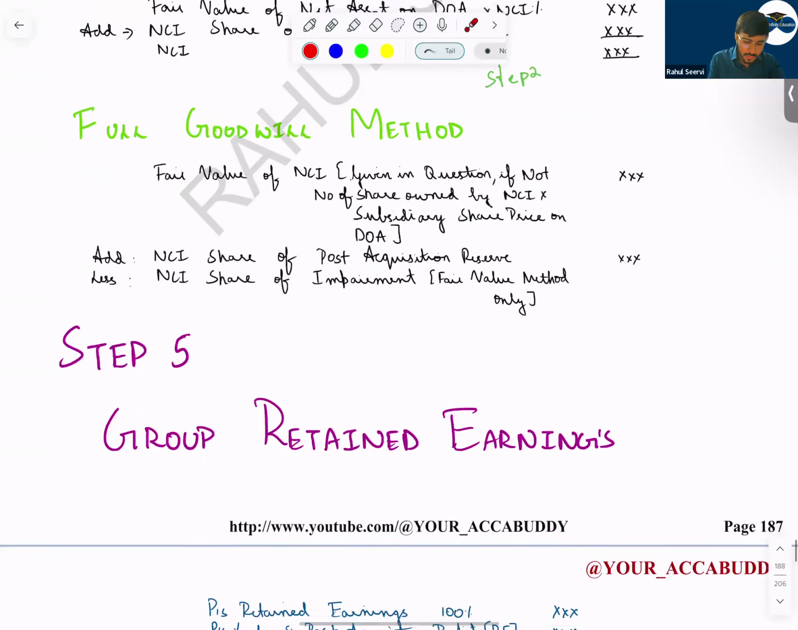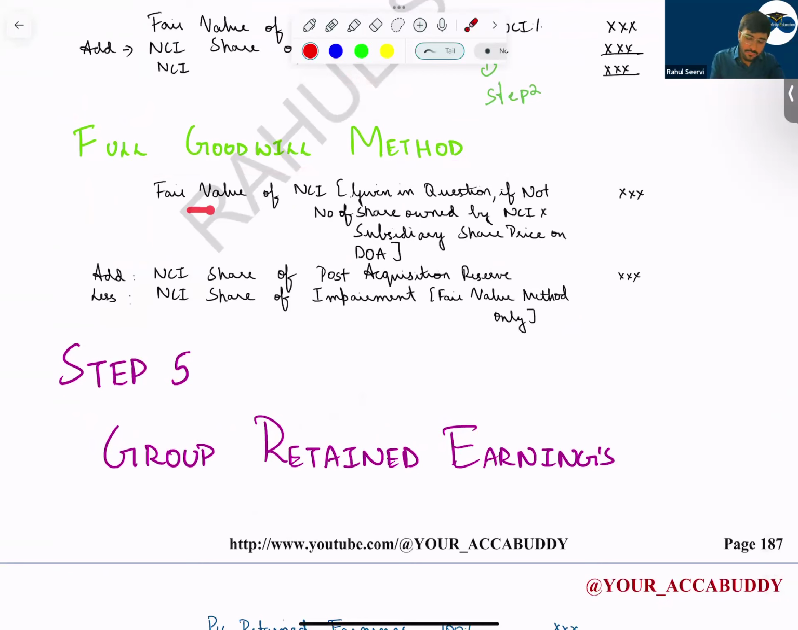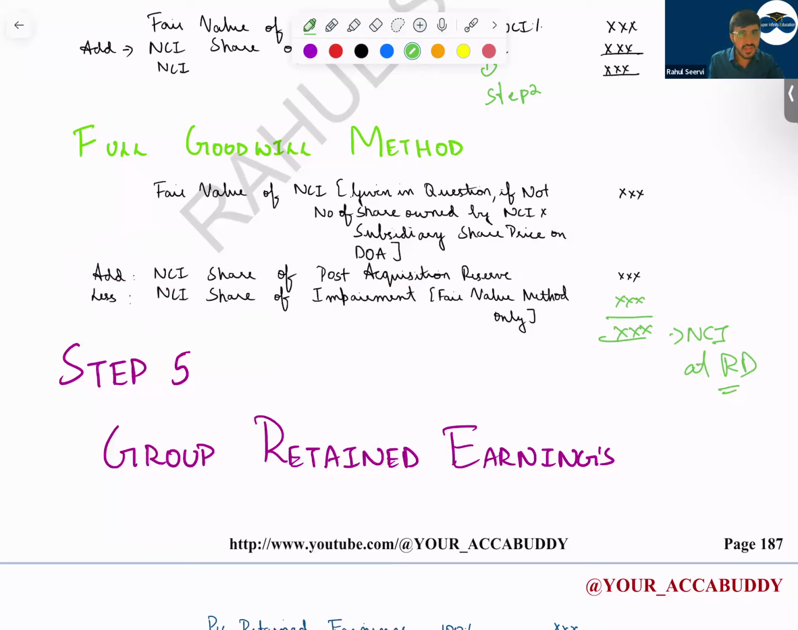Then full goodwill method. In full goodwill method, what we do, fair value of the NCI will be given in the equation. If it is not given, you take the number of shares of the NCI into subsidiary share price. Then what do you add? NCI share of post acquisition reserve. Then less what? NCI share of impairment. You get NCI at your reporting date.